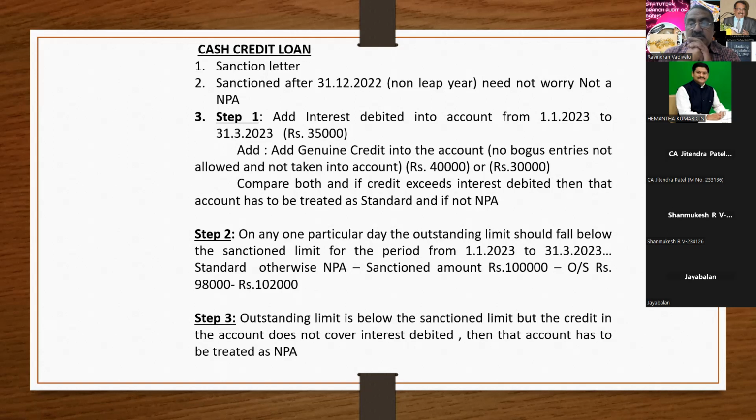Any doubts, sir? Step 1, step 2, step 3. Step 1 and 3 are one and the same. In step 1, it is clearly mentioned that interest has to be serviced upon 1 and 3. In step 2, the outstanding balance should be below the sanction limit, at least for one particular day.